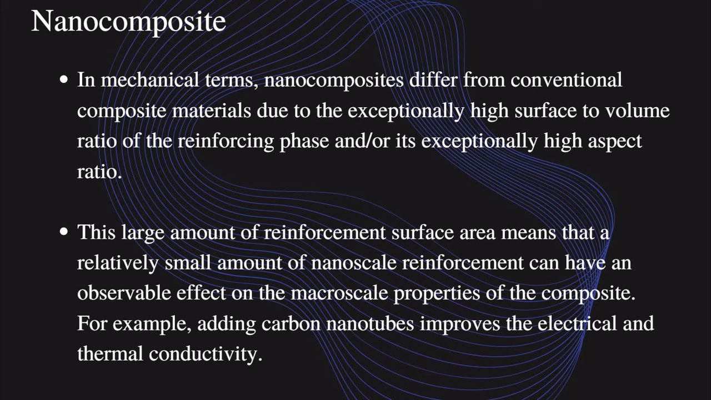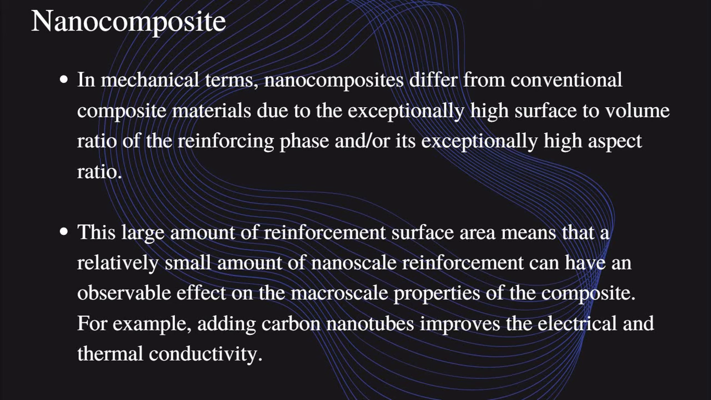So last lesson we saw about normal conventional traditional composites. Nanocomposites are a different type compared to normal conventional composite material because they have a high surface to volume ratio. So it has a high surface, low volume of the reinforcing phase, and an exceptionally high aspect ratio.